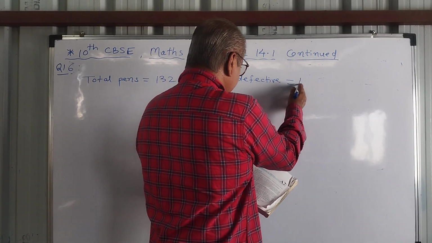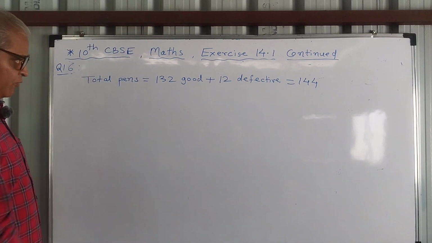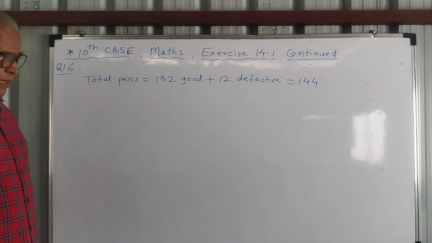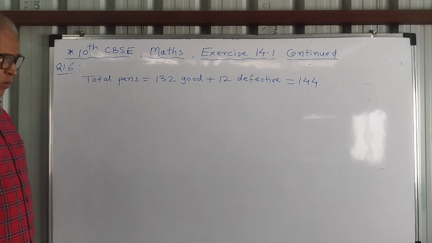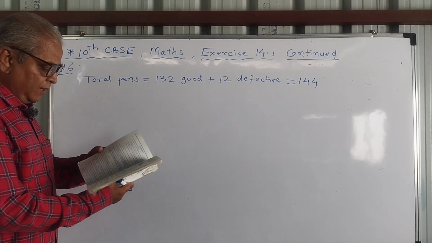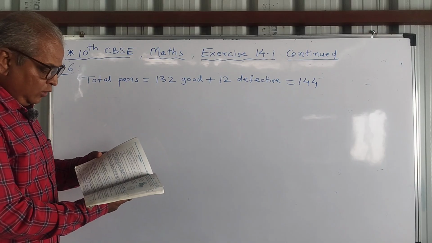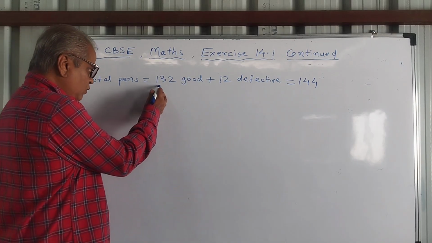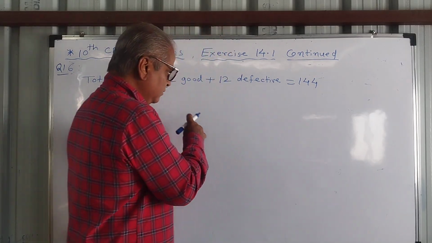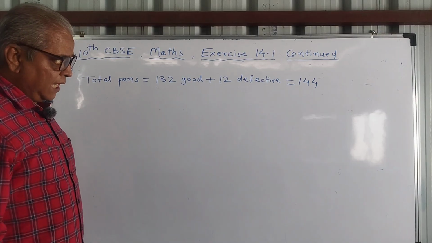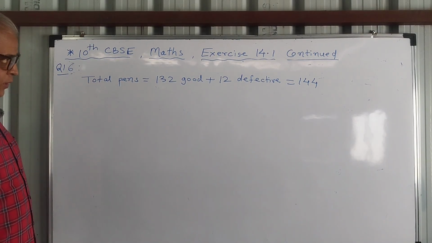So total pens 144. From this lot of 144 pens, one pen is taken randomly, that is the experiment, and now we need to find the probability that the pen drawn is a good one. There are 132 good pens and total pens 144. So favorable outcomes are 132 and possible outcomes are 144. So probability will be 132 upon 144.